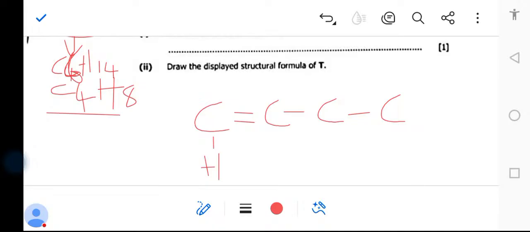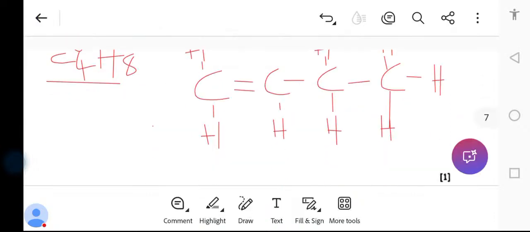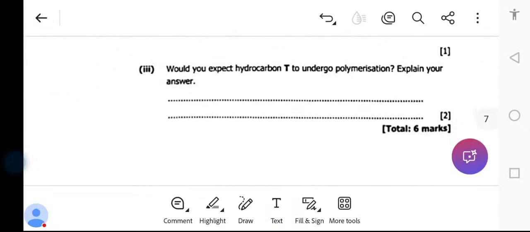You understand this properly when we start talking about organic chemistry. It's supposed to have 4 chains. So we'll start doing this very soon. This is how you draw the structure, and this is the simplest.